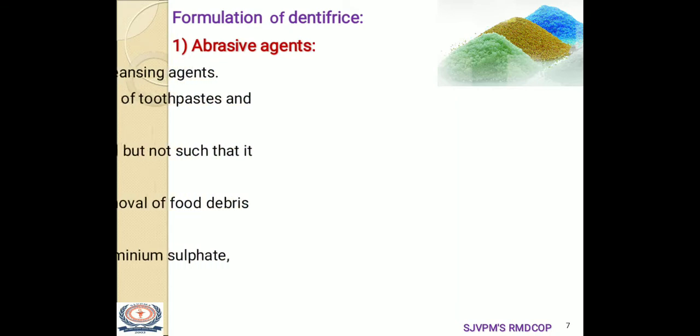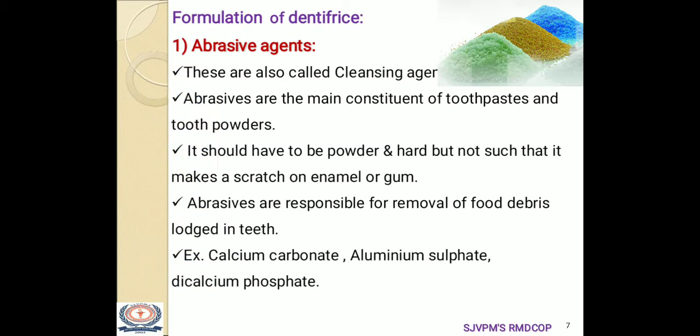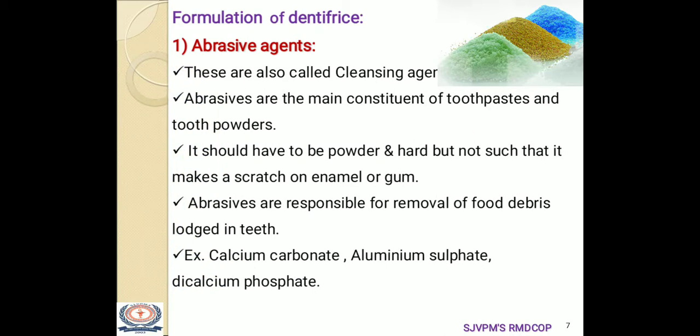Apart from the ideal properties, the next point of discussion is the formulation of dentifrices. In the board exam, this is again one more important question: write about the formulation of dentifrices. The first and major ingredient used is the abrasive agents. These abrasive agents are nothing but the cleansing agents. Abrasives are the main constituents of toothpaste and tooth powder as well.